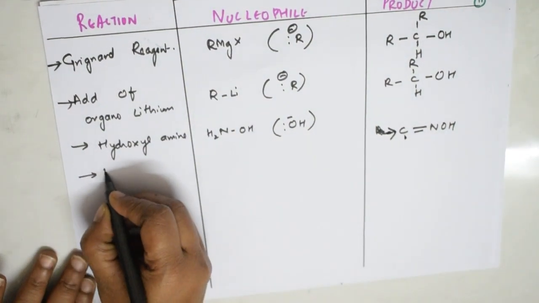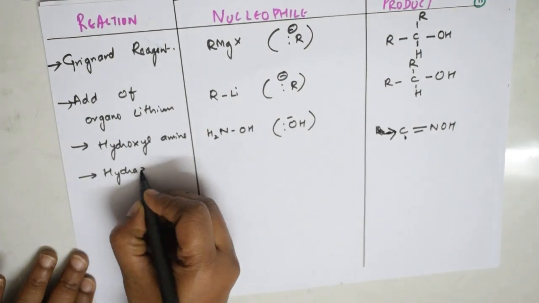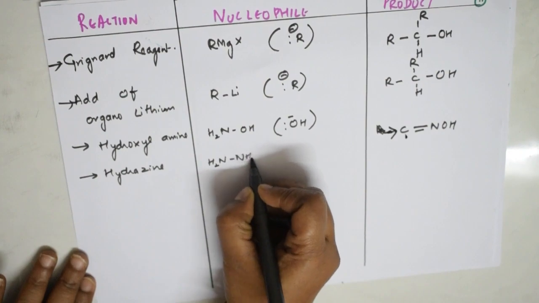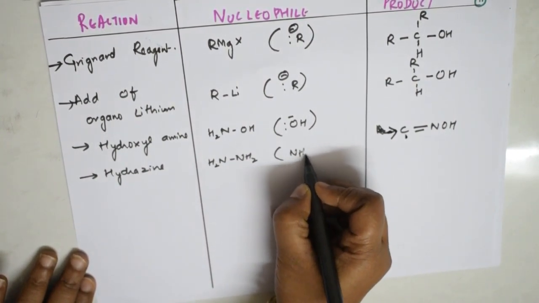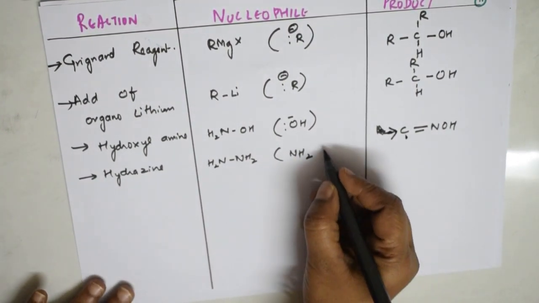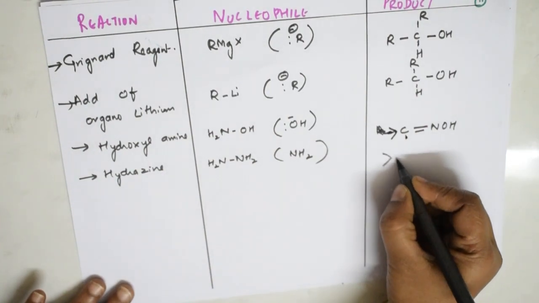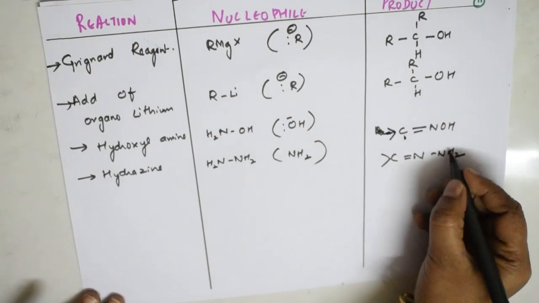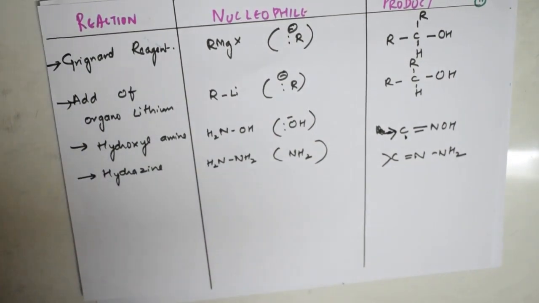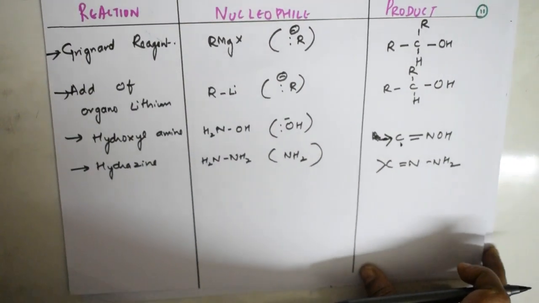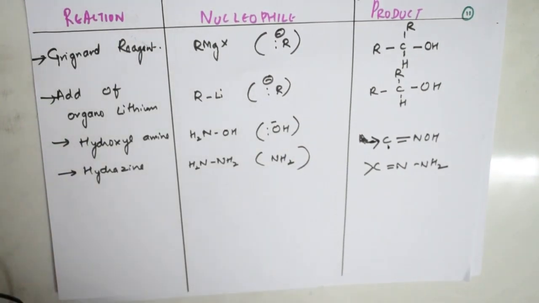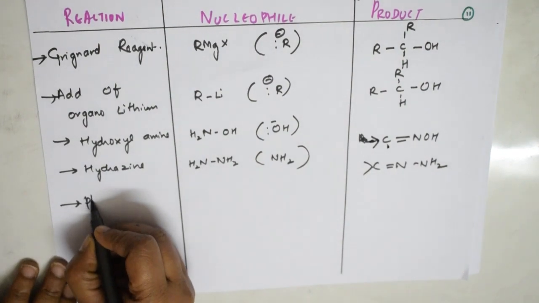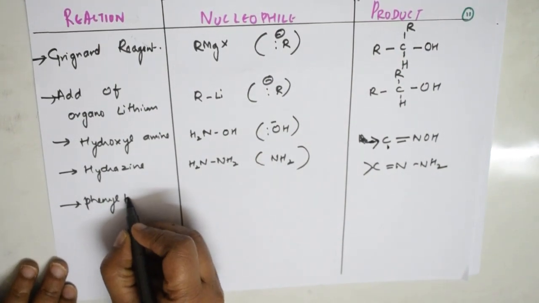Suppose I take hydrazine. What is the formula? NH2NH2. What is the nucleophile here? NH2. So what product do I get? I'll be getting hydrazone. This is hydrazone. Here students, I'm just writing this one. For a clear explanation, you can watch the video which is there in the playlist, right? Next, suppose I have to add phenylhydrazine.